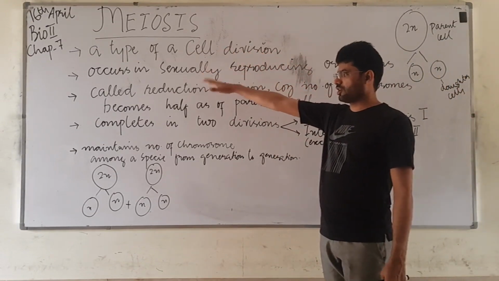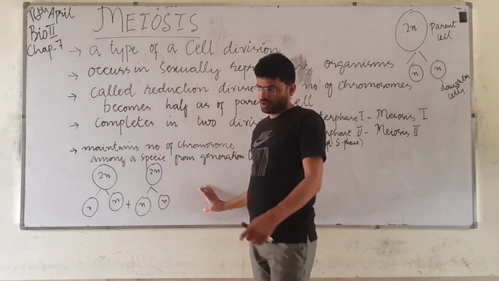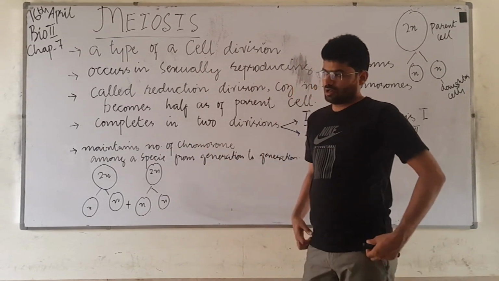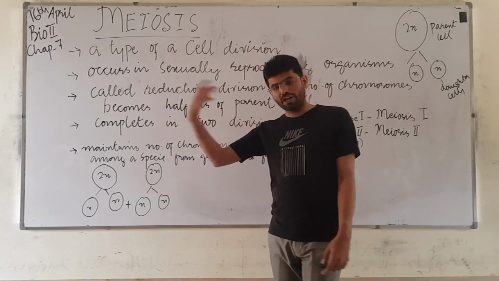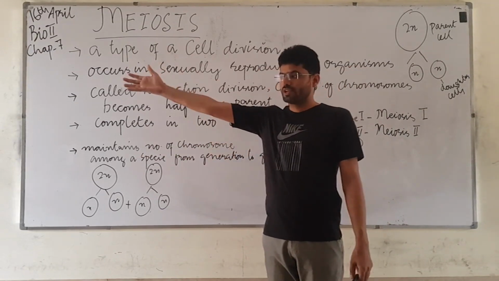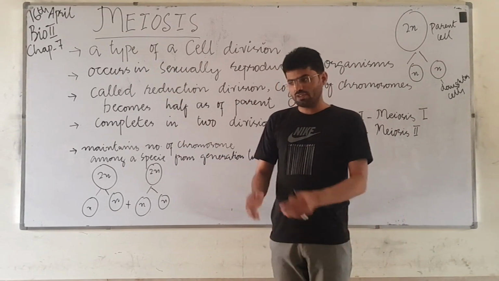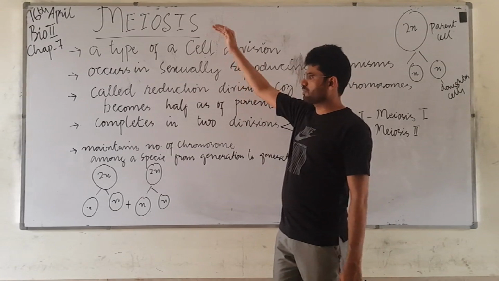This is a kind of division by which we maintain the number of chromosomes in a species from generation to generation. If you look at your generation, your father, your grandfather, your great grandfather, all the members of that species carry the same number of chromosomes because they go through meiosis.